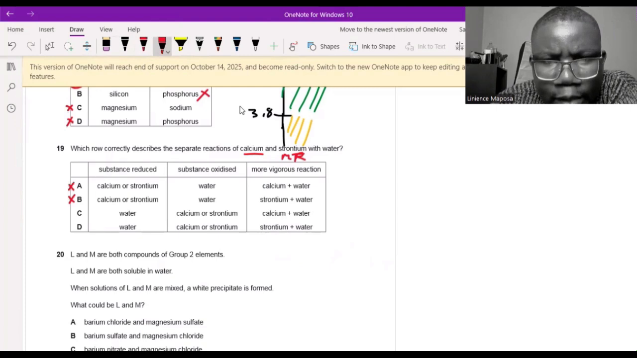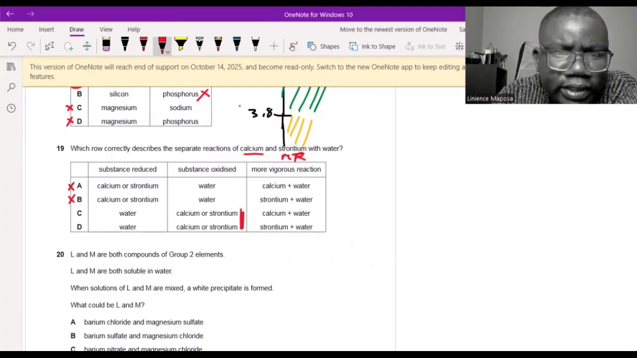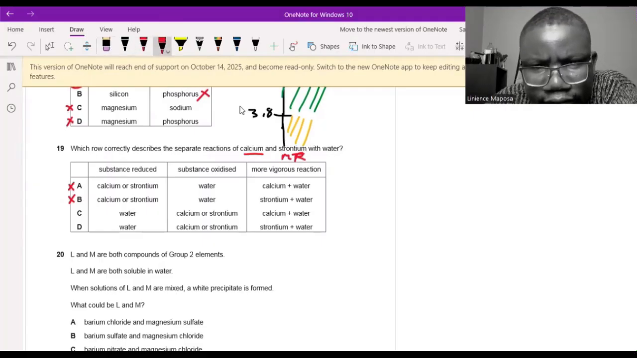So now the substance oxidized. These ones we can't distinguish, they gave the same thing. So we have to use the other point. Which one gives a more vigorous reaction? The more reactive one is strontium. So the answer is D.